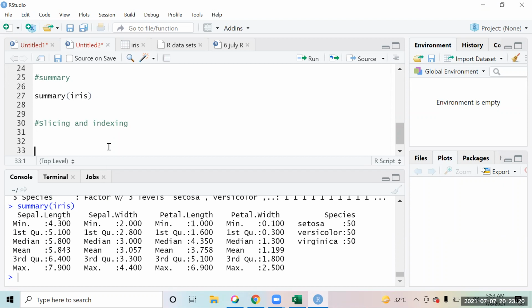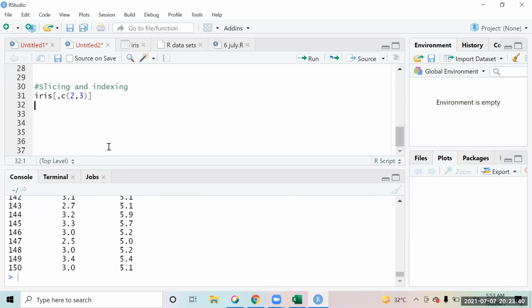Now slicing and indexing works the same way as we had seen on the matrices, in row and column format. So if I say that on this iris data set I want to see all the rows and columns number 2 and 3, it generates only that output, all rows and columns 2 and 3.